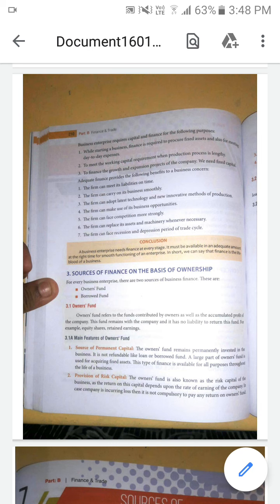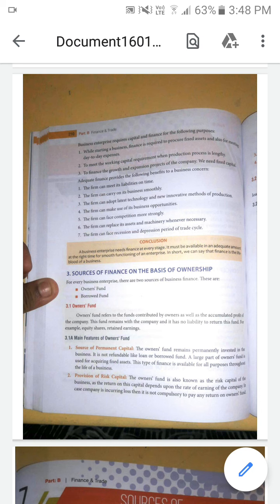The additional fund or finance can be utilized to adopt new technology, the latest technology and new innovative methods of production, and to make use of business opportunities in order to face the competition, and to replace these assets and machineries, that is, purchasing new assets and machineries as per the marketing trend.